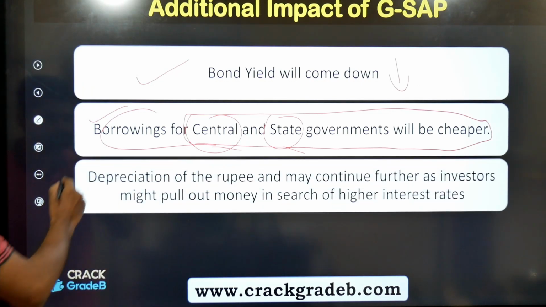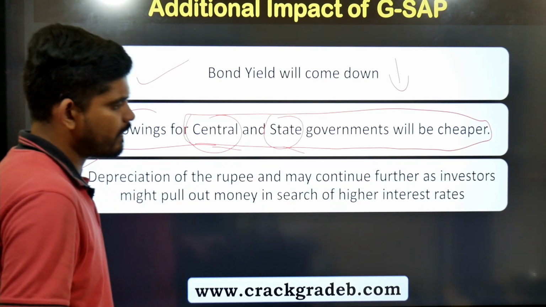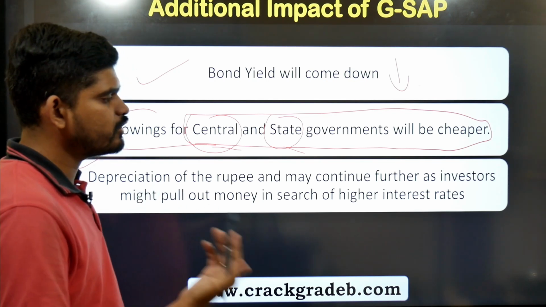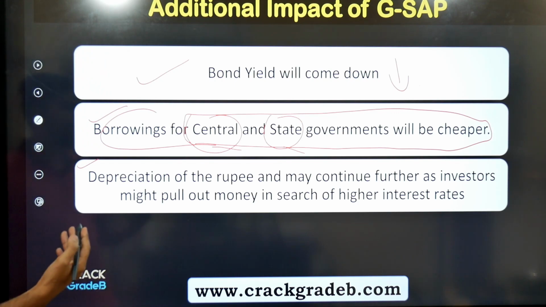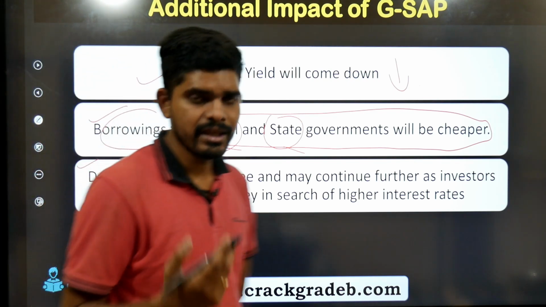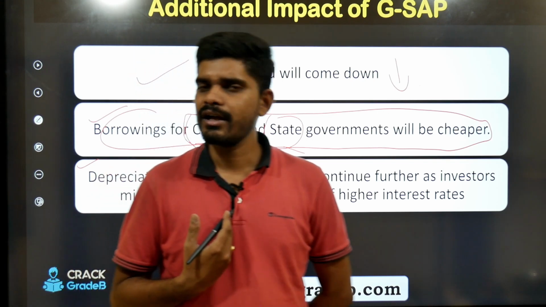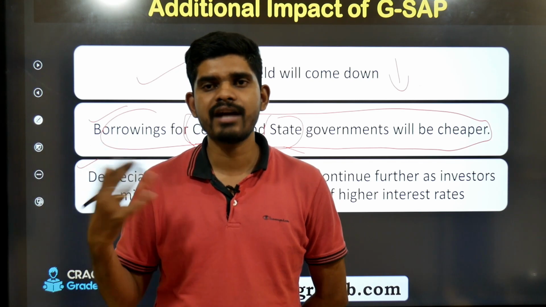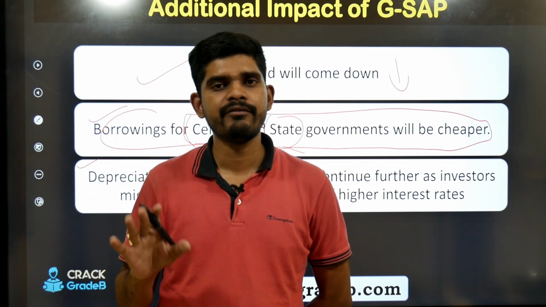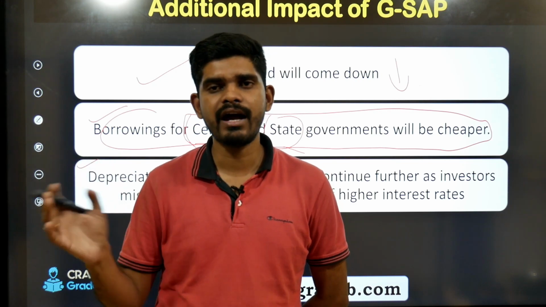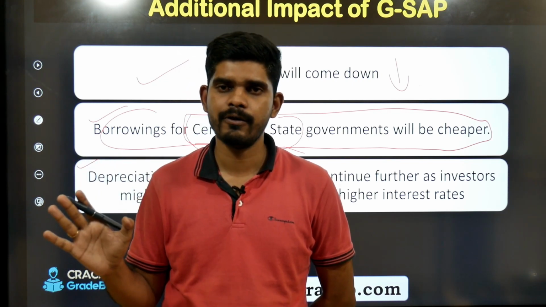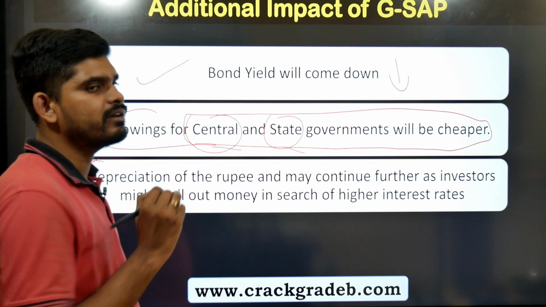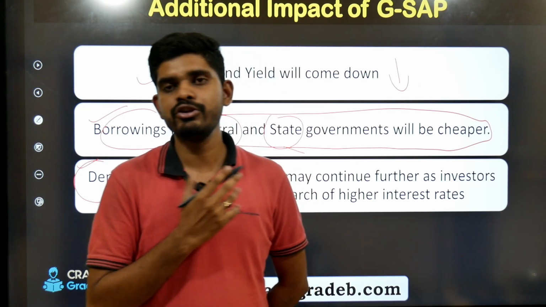Now, next thing, there are some analysts who believe that the depreciation of the rupee may continue further as investors might pull out money in search of a higher interest rate. Now see, as an individual investor, you and me, what do we think? Wherever we get a higher return, we want to put our money there. From wherever we are going to get a higher interest rate, we'll put our money there. So some analysts think that the rupee will depreciate due to this GSAP.